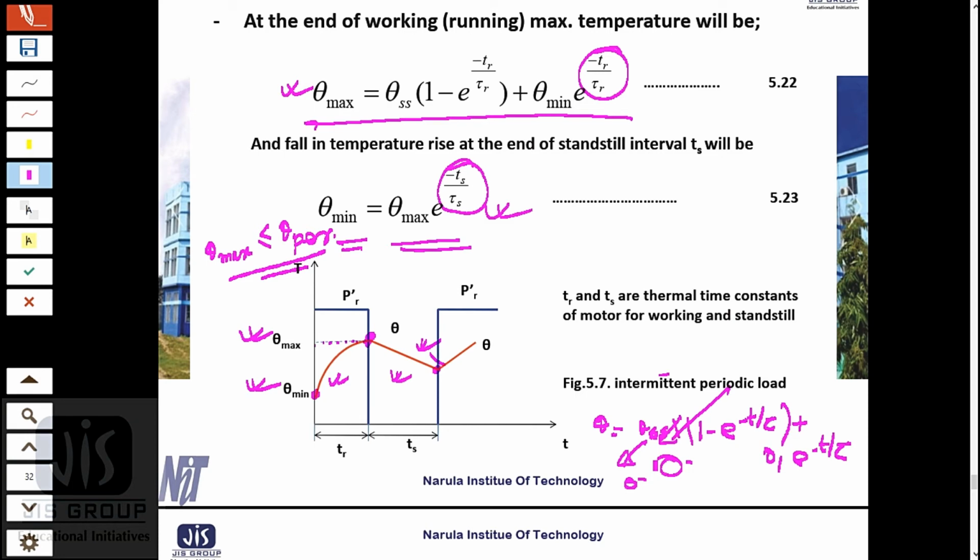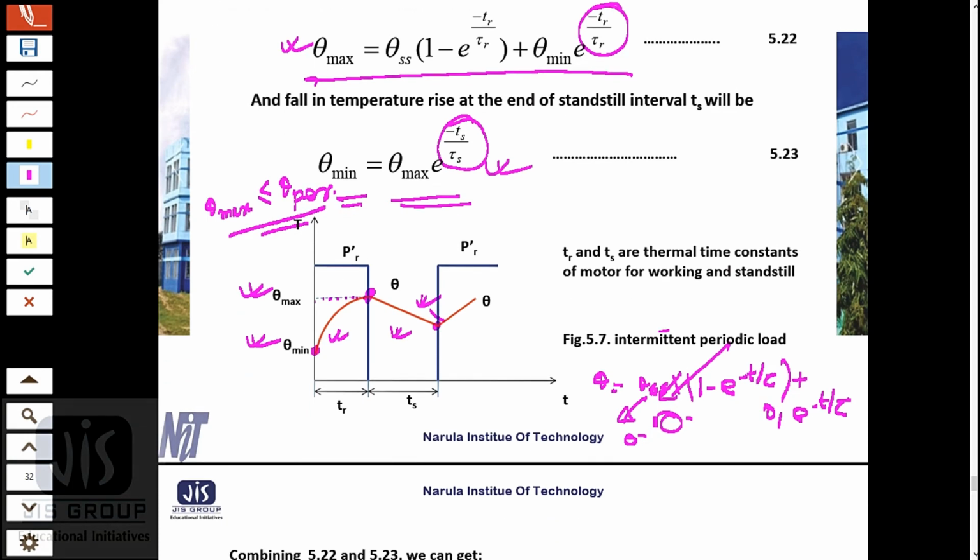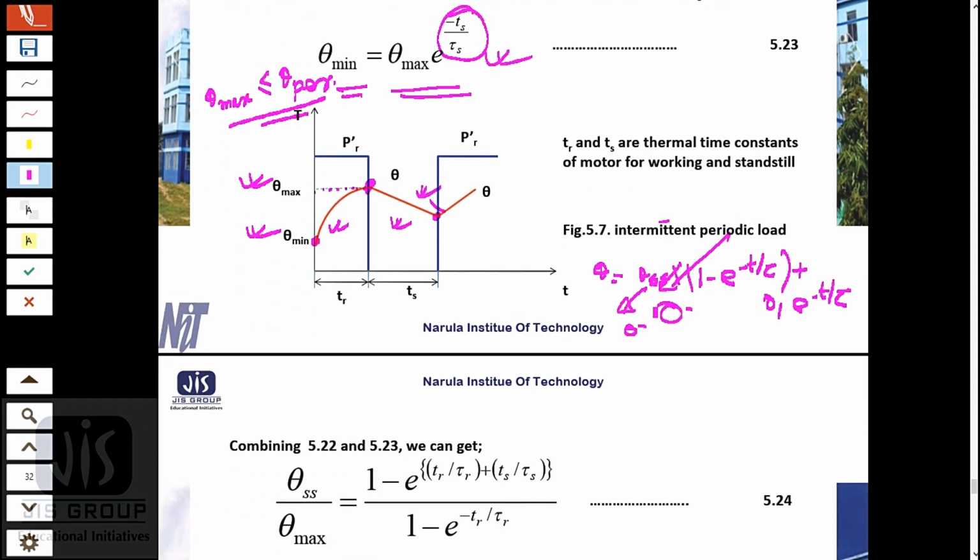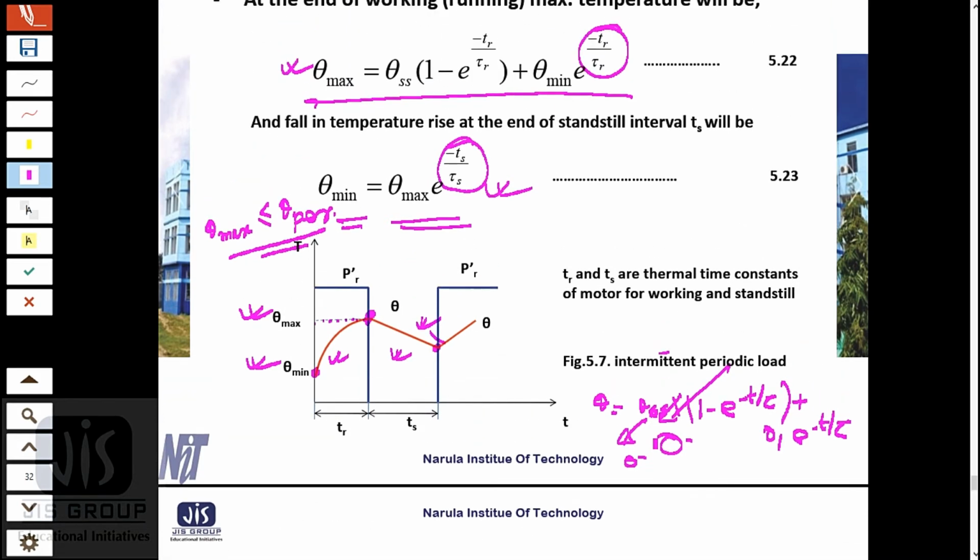Now I will combine these two equations. If we combine these two equations, I will put the value of theta minimum in this equation.